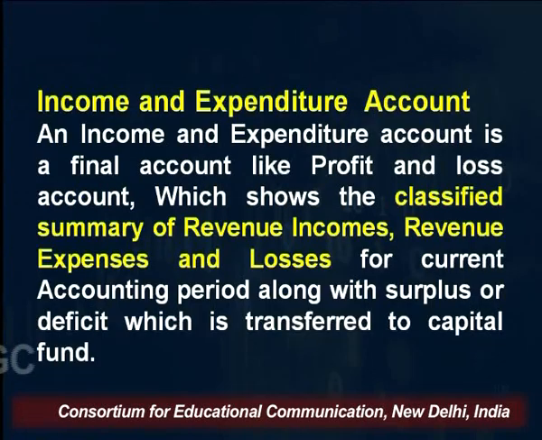The next type of account which is prepared by NPOs is the income and expenditure account. An income and expenditure account is a final account, and this account is similar to a profit and loss account, which shows the classified summary of revenue incomes, revenue expenses and losses. Here the important thing is that the income and expenditure account includes only revenue items, whereas the receipt and payment account includes both items, whether they are of capital nature or of revenue nature.